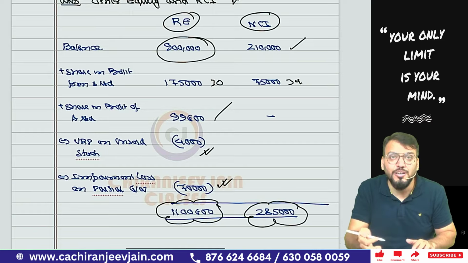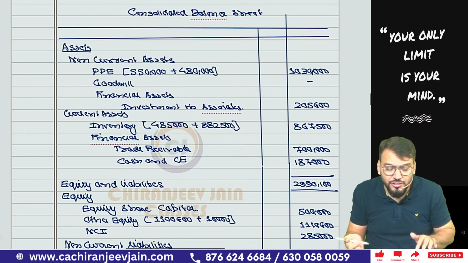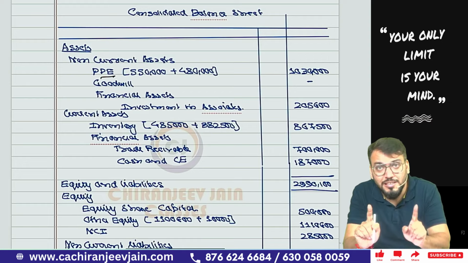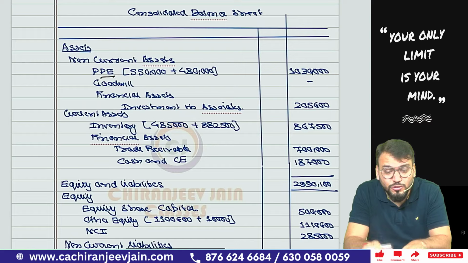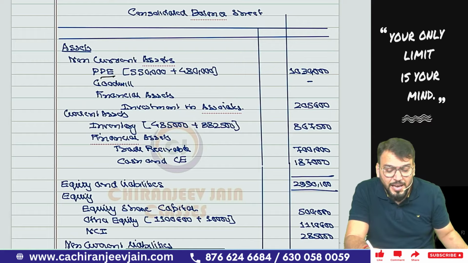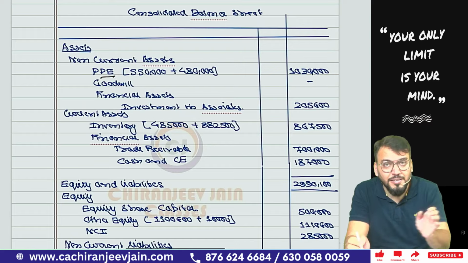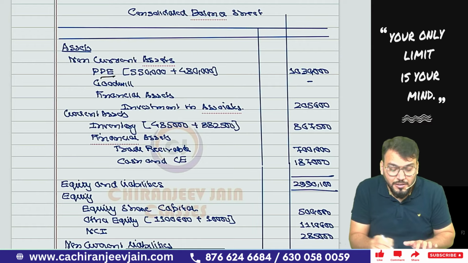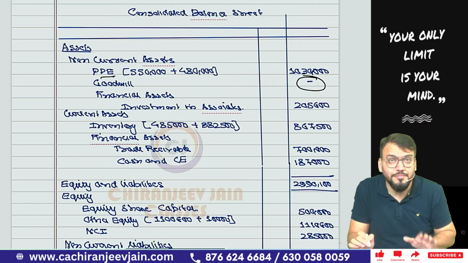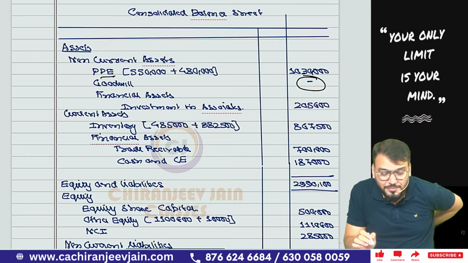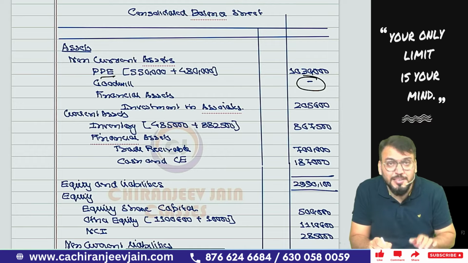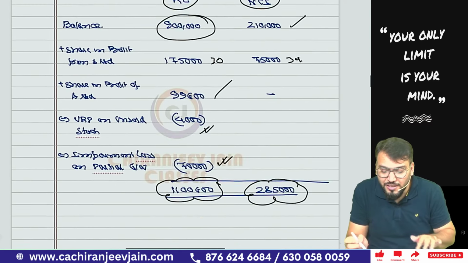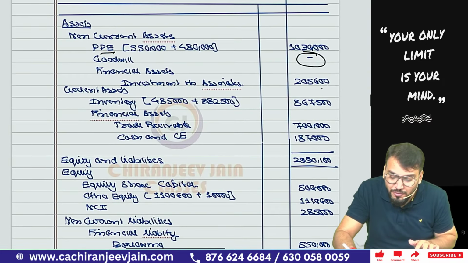Super easy. Now we can prepare the balance sheet. So let us start the balance sheet. PPE will be the two companies' figures added, because there is no adjustment, but be careful, any assets and liabilities of the associate will not come. Got this point? So PPE becomes 5,50,000 plus 4,80,000. Then goodwill will become nil as per our working note. Then under financial assets, investment in associate will come as per our working note, and the amount was 2,05,600.